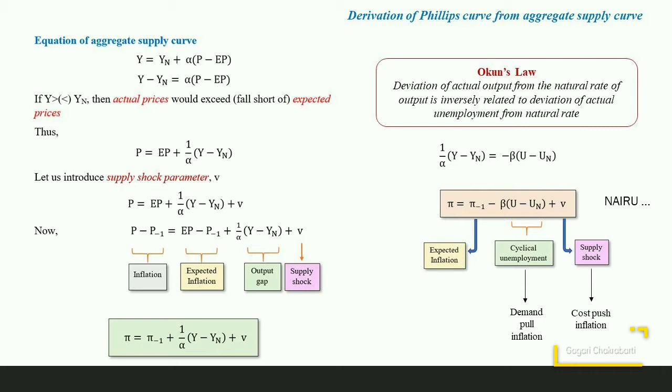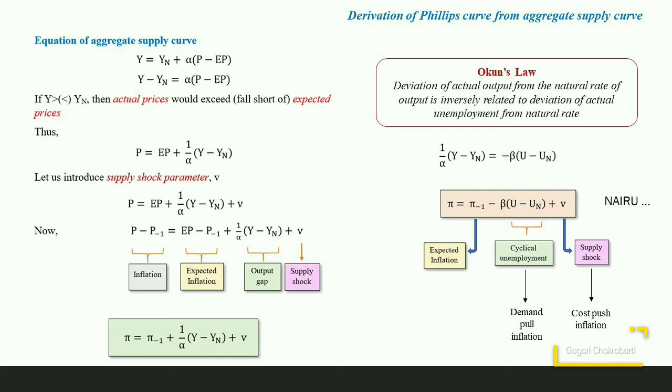Then the inflation equation may be rewritten as pi is equal to pi minus 1, which is expected inflation, minus beta times u minus un plus v. Now this u minus un gives us the cyclical unemployment and v gives us the supply shock. Apart from the expected inflation, there are two components, the cyclical unemployment and supply shock, which will be giving us the reasons for inflation. The cyclical unemployment component gives us some effect from the demand pull inflation.